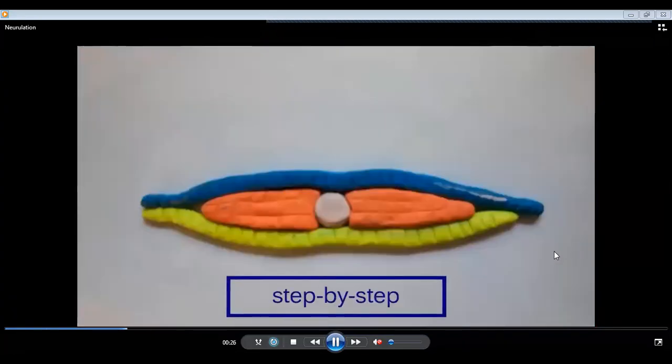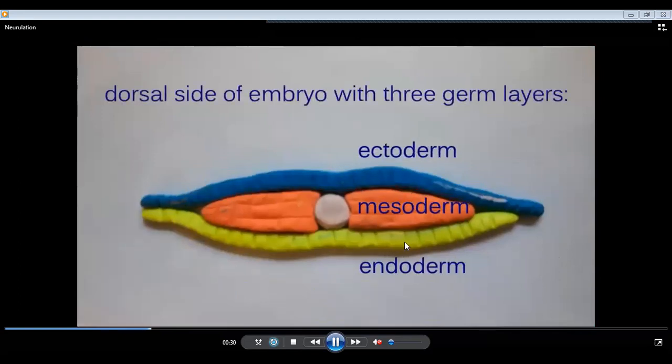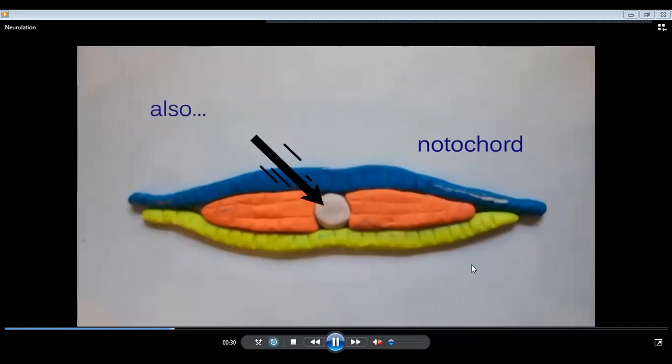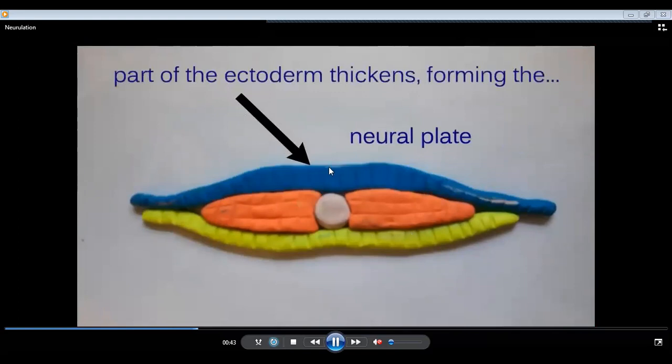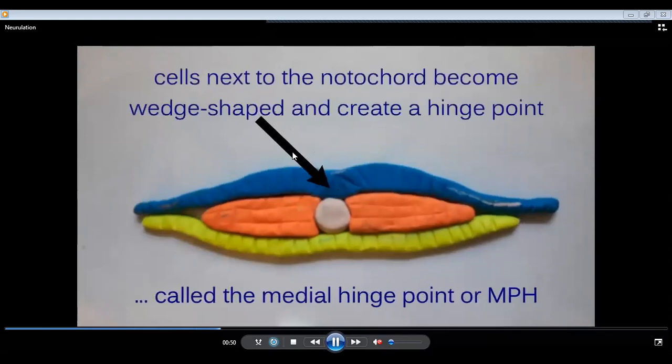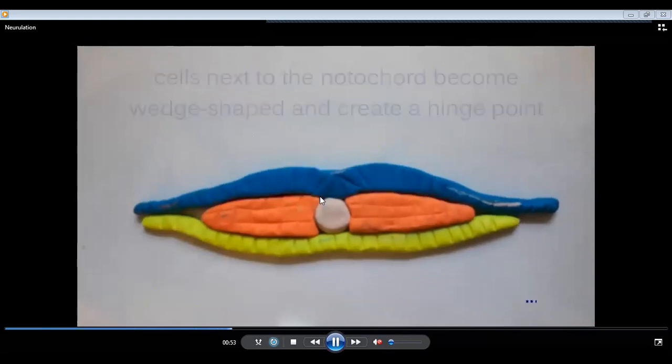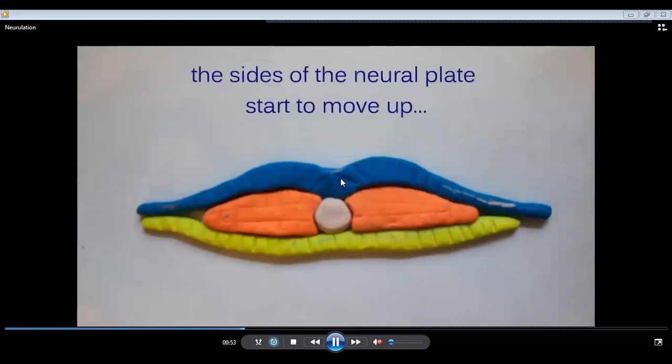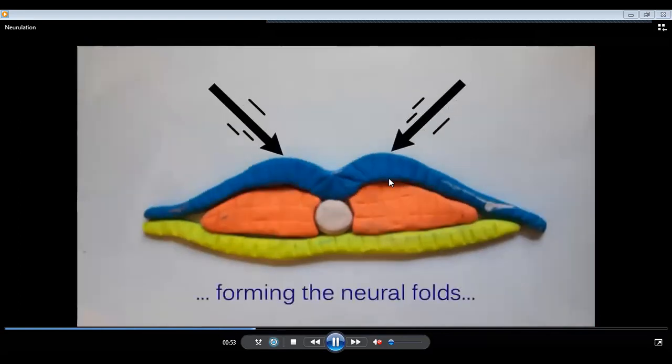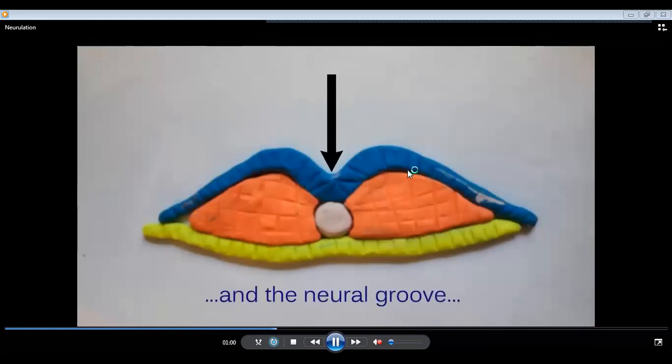Now we'll see the process step by step. This is ectoderm, mesoderm, and endoderm, these three germ layers which are formed during gastrulation. This is notochord, which is mesodermal derived. This is the neural plate, and later on the cells next to the notochord become wedge shaped and create a groove here, and the neural plate starts to move from the sides, and that forms the neural folds from here, and a neural groove from inside.